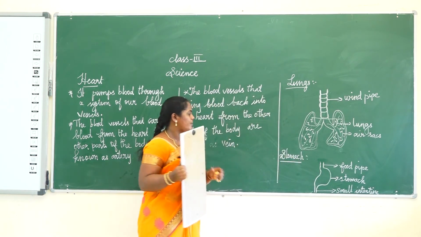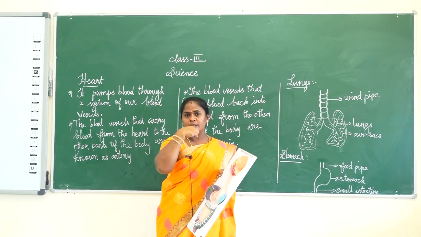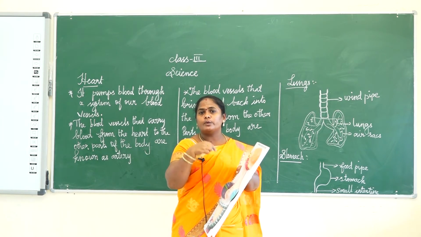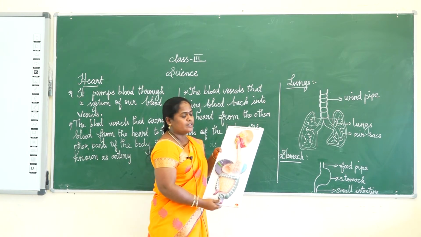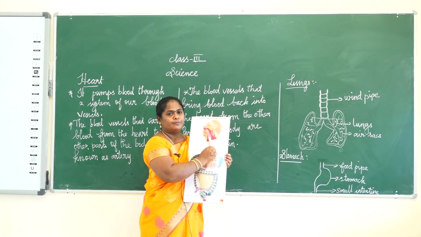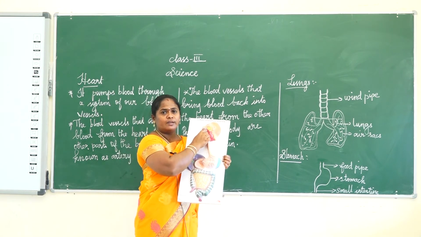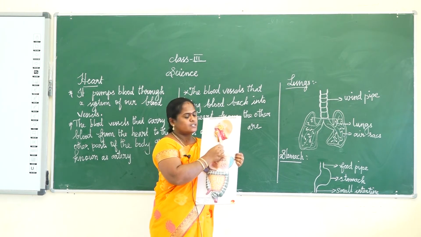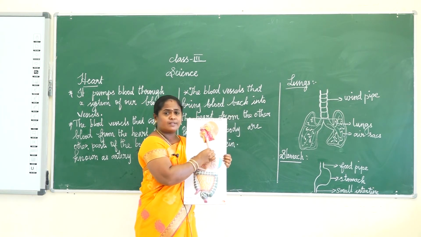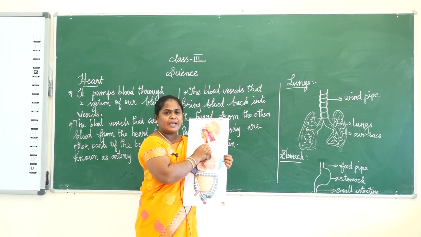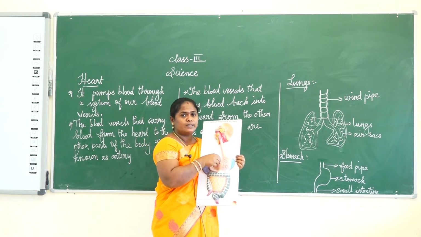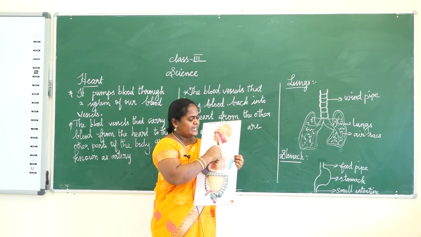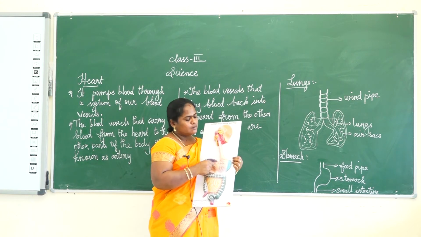Next one, stomach. When we eat food through the mouth, it passes into a pipe-like structure called the food pipe. This is our food pipe. The food pipe empties food into a J-shaped sac called the stomach.